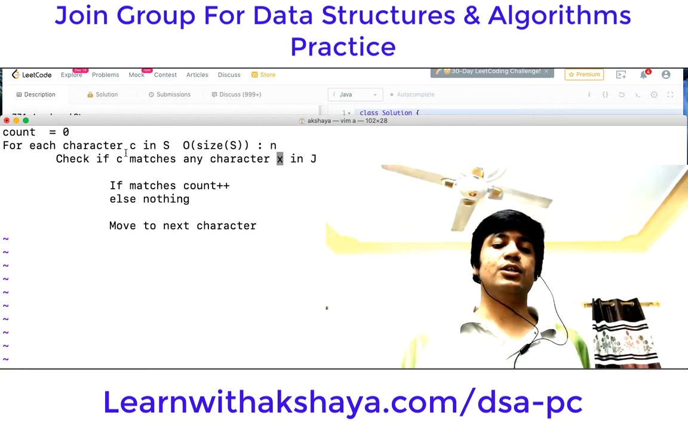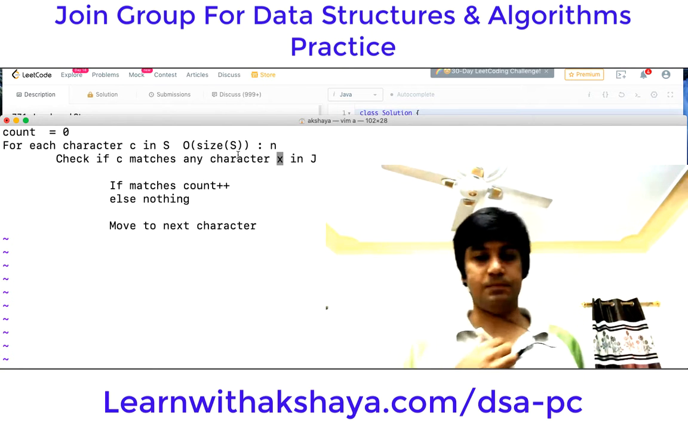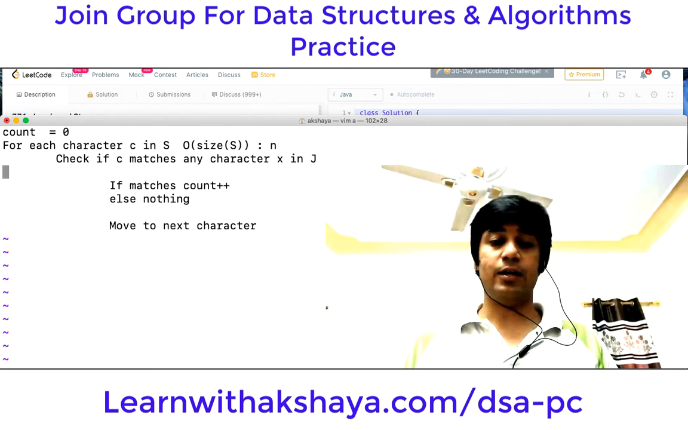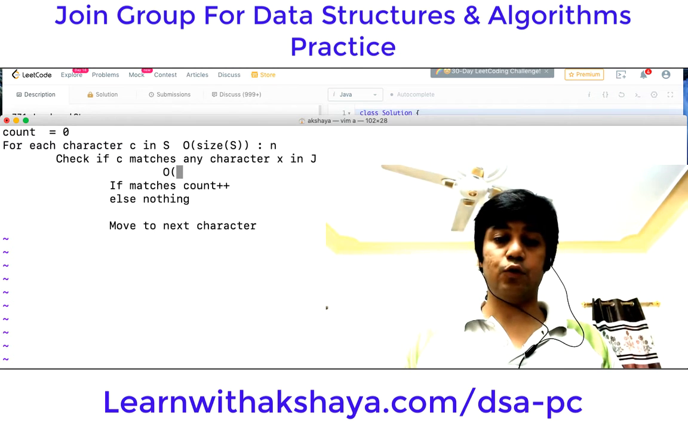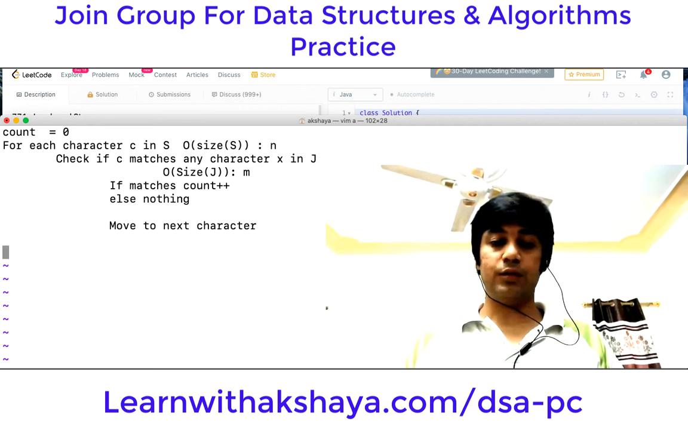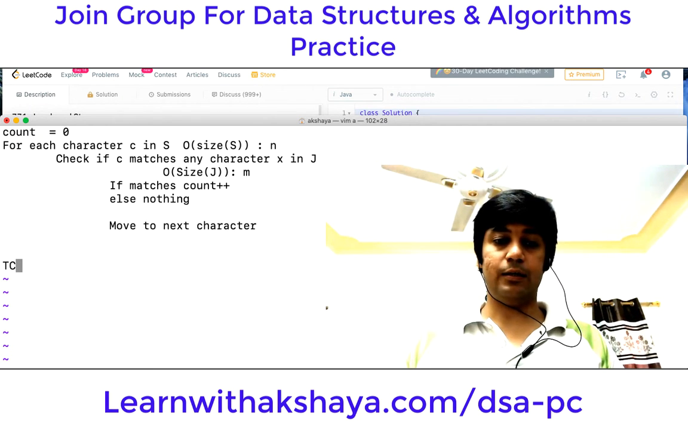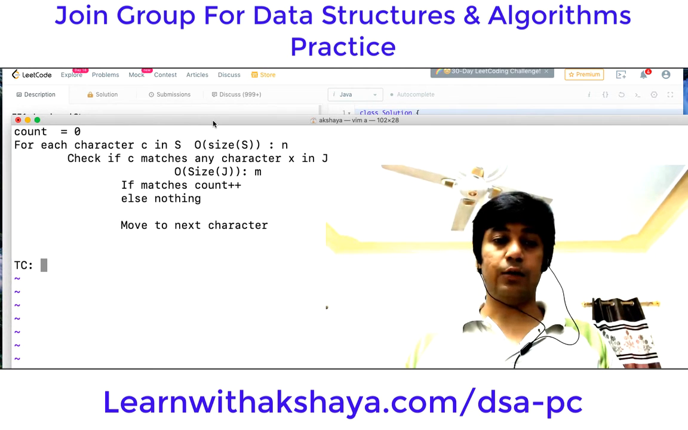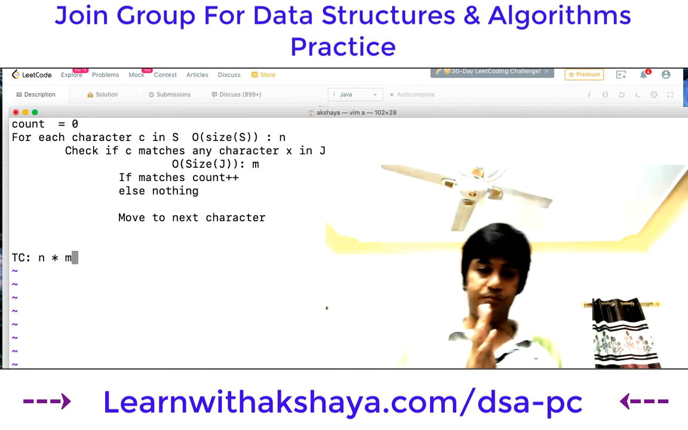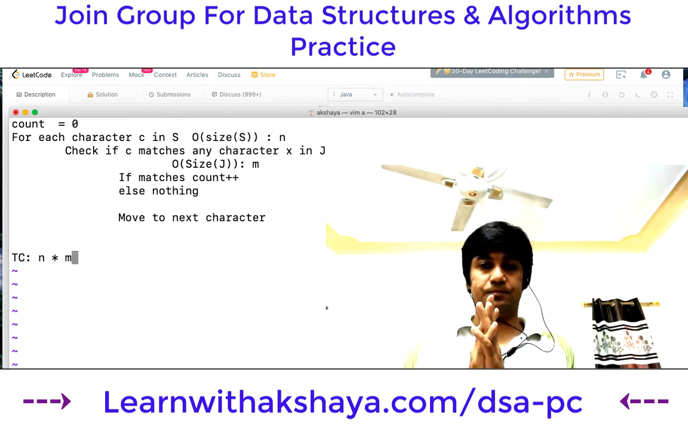Now let's come to this: check if C matches any character X in J. So we will have to match C with all the characters X in J. Because of this, the order of this would be order size of J, let that be M. And inside this, these operations are order 1. So because of this, the total time complexity that we are having becomes n star m.